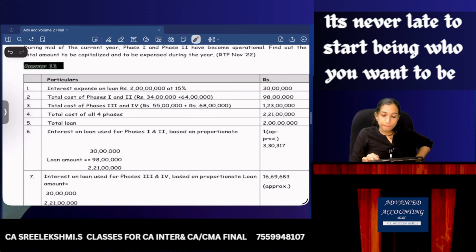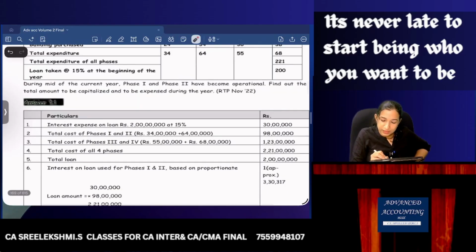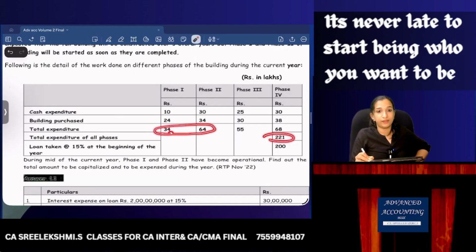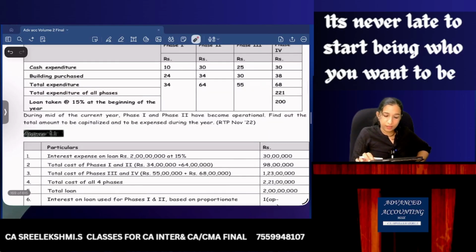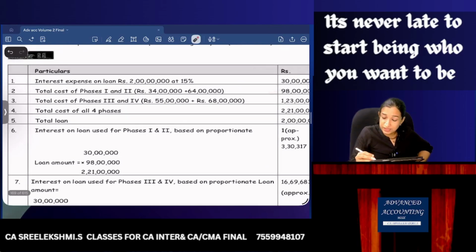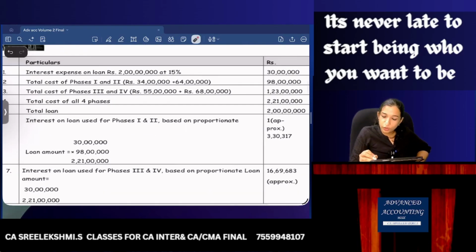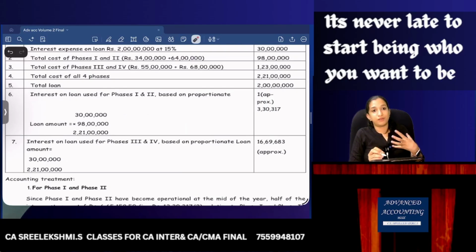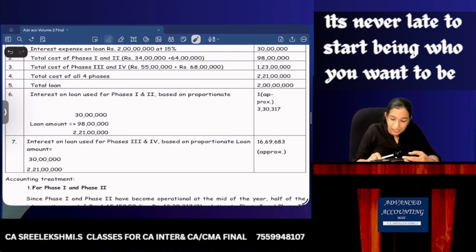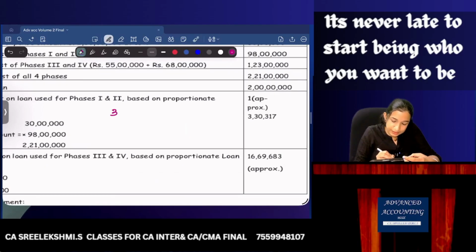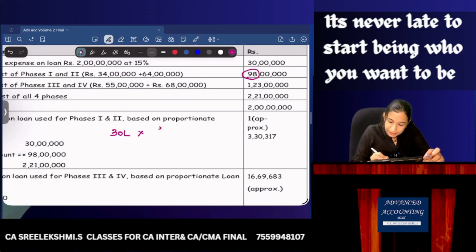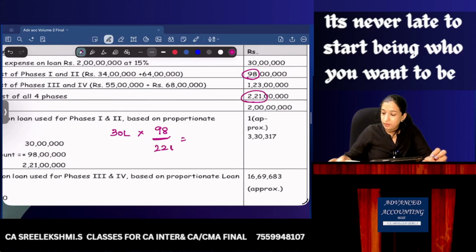So now what will I do? How much is phase 1 and phase 2? 34 plus 64 out of 221. So phase 1 and phase 2 is 98, and phase 3 and phase 4 is 123. So total loan is 2 crore. So interest attributable to phase 1 and phase 2, I'll do the calculation. 30 lakhs into, what is the proportion of phase 1 and phase 2? 98 out of total cost 221. 30 lakhs into 98 by 221.